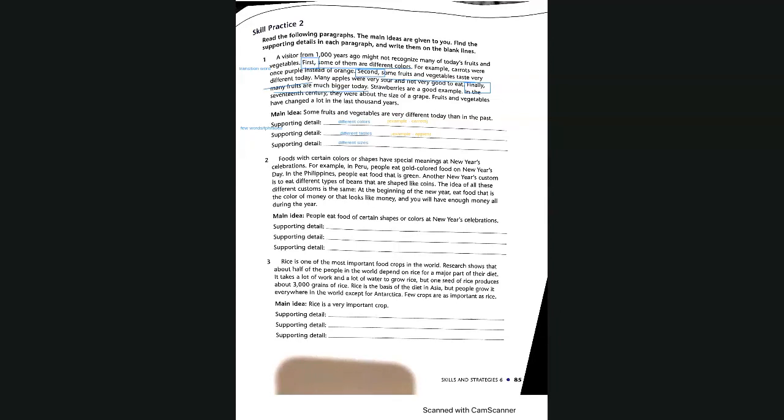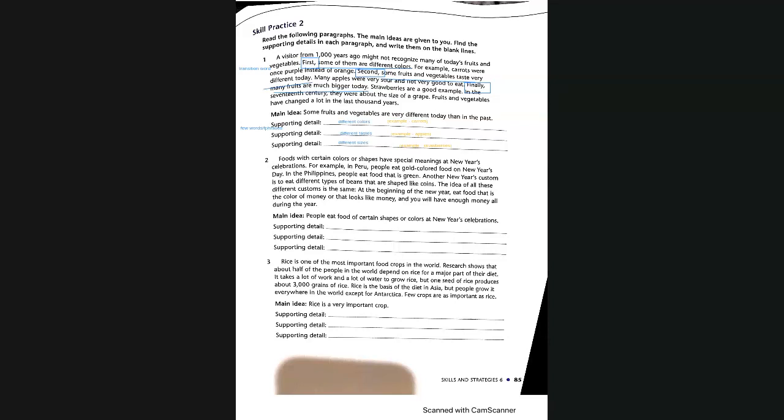Strawberries, that's right. So those are the very specific differences, okay? So we have almost like 3 levels of information here. We have the main idea, then we have some supporting details, and then we have some very specific examples. Does that make sense?